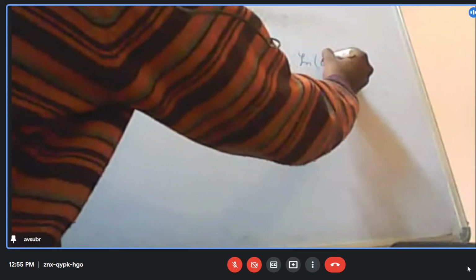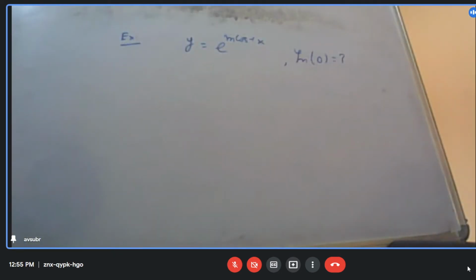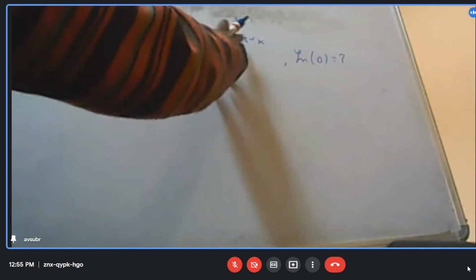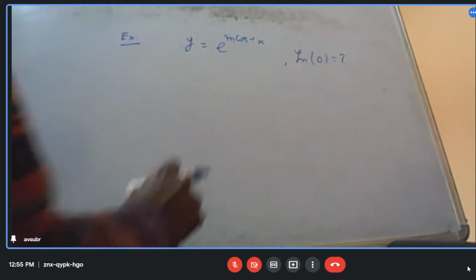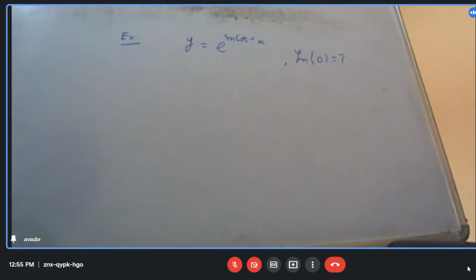Then we have to find out the nth derivative of y at x equal to 0. This is our aim. We have been given e to the power m cos inverse x, and we have to find the derivative of y at x equal to 0.